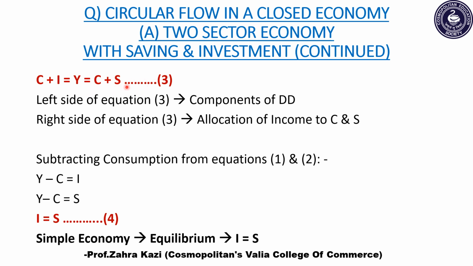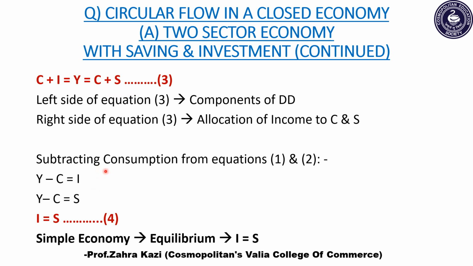Let's further understand equation 3. In this equation 3, we have the left hand side and the right hand side. The left hand side of equation 3 shows components of demand, that is consumption expenditure and investment spending, while the right hand side of equation 3 shows allocation of income to consumption and saving.